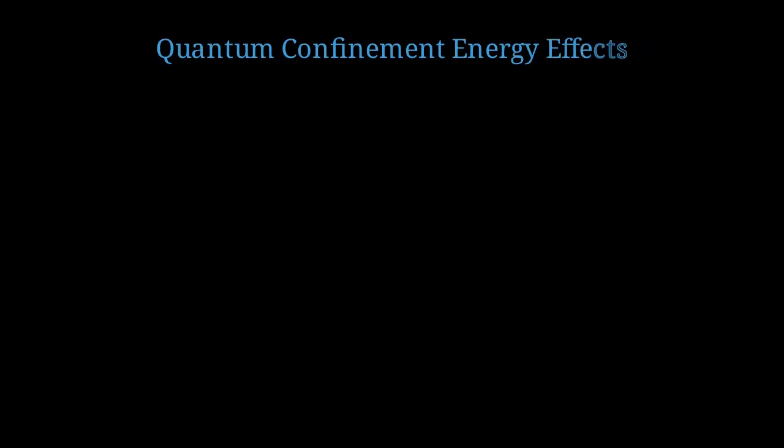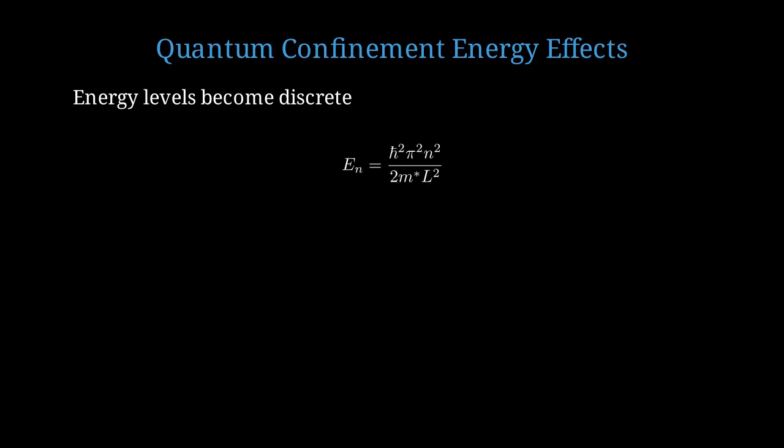Quantum confinement doesn't just affect momentum, it also changes the energy levels, further enhancing light emission. In a nanocrystal, the continuous energy bands break up into discrete energy levels, similar to atoms. The smaller the crystal, the more widely spaced these levels become. For a particle in a box model, the energy level scale is n squared divided by m star L squared, where m star is the effective mass and n is a quantum number.